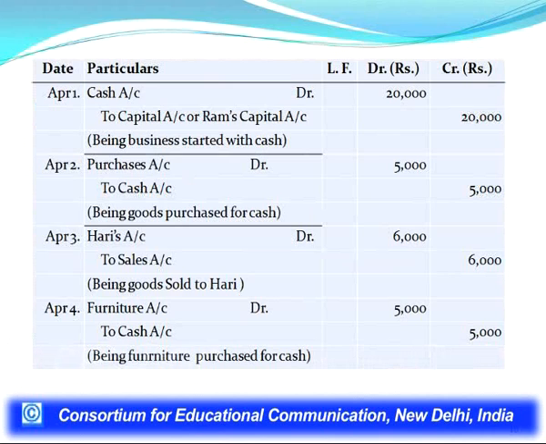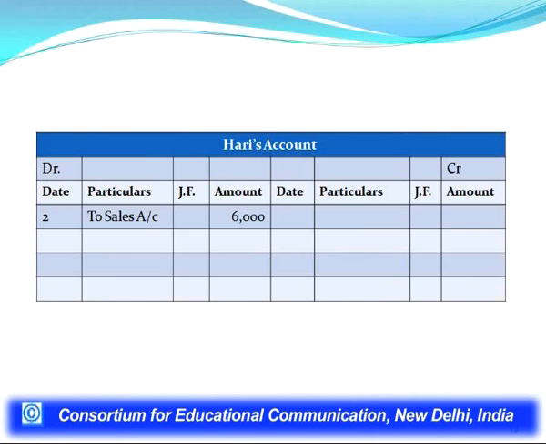In the third transaction, Hari's account has been debited. It means the posting will be made in Hari's account on the debit side. This we have created on a separate sheet, Hari's account, made posting on the debit side to sales account 6,000, amount of the transaction.